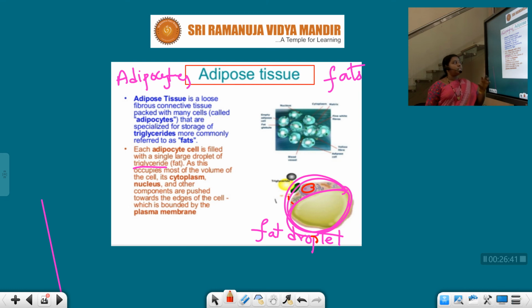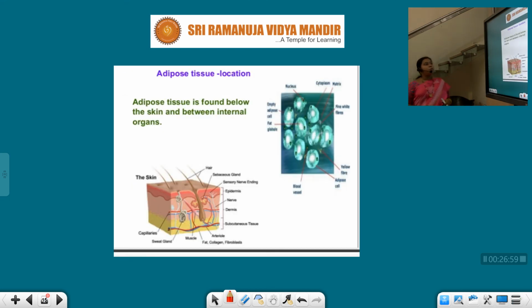Each adipocyte cell is filled with a single large droplet of triglyceride. As this occupies most of the volume of the adipocyte, the main internal cell organelles are pushed towards the peripheral part of the cell. That is about adipose tissue. Adipose tissue and the location. Adipose tissue is found below the skin and in between the internal organs.